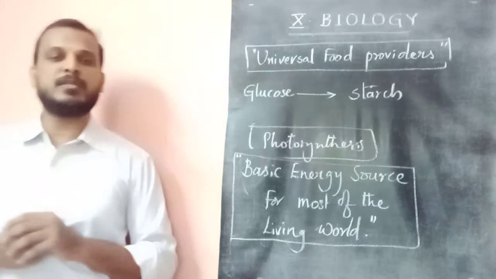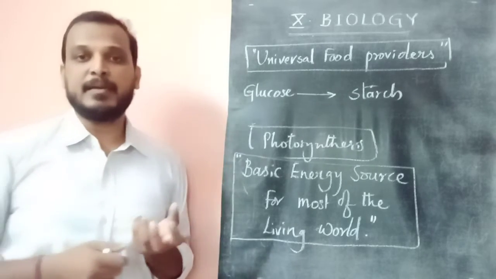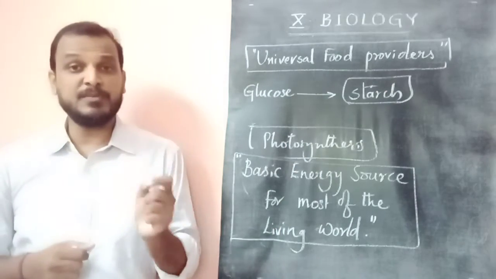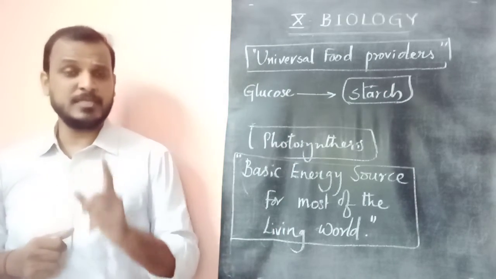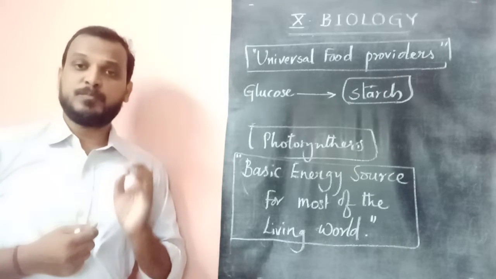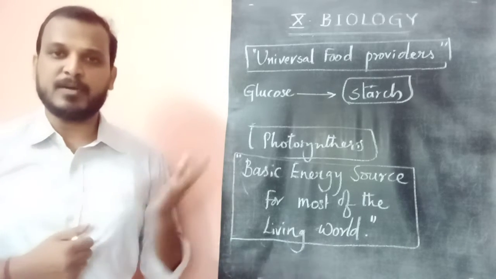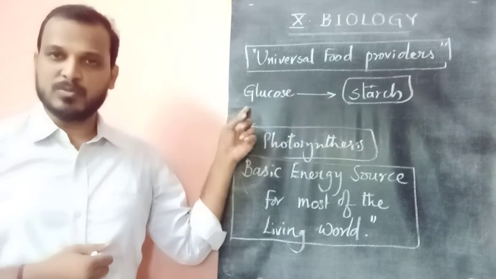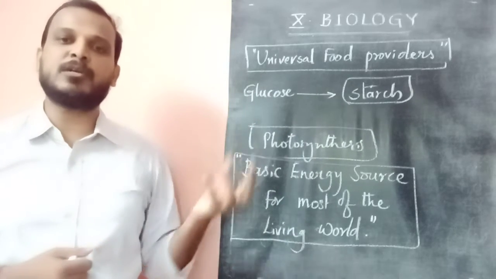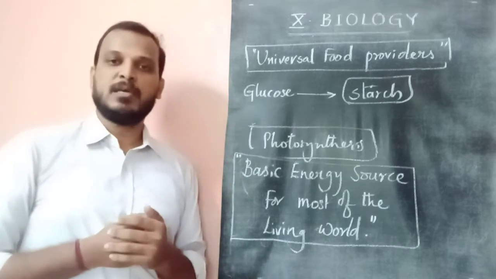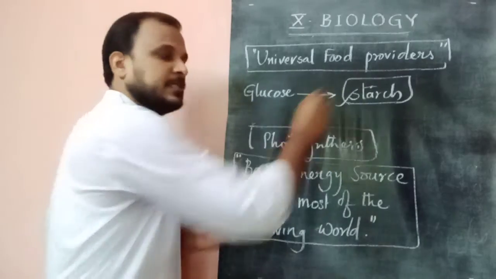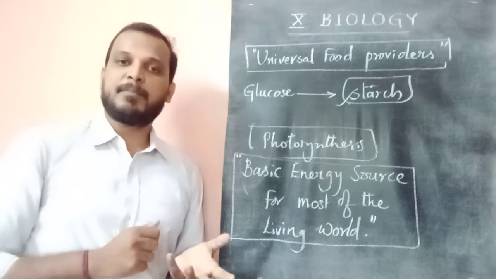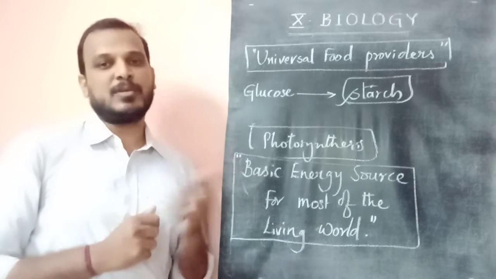And first of all, we go with an experiment to show that plants prepare starch. Plants store starch in their leaves. Leaves have starch in them. So the first experiment is to prove that starch is present in the leaf. What is starch? Starch is a complex material formed by glucose. What is glucose? Glucose is an important material prepared in photosynthesis. If we prove that starch is present in the leaf, we can easily say that plants are preparing their own food and storing it as starch. So let us start the experiment.